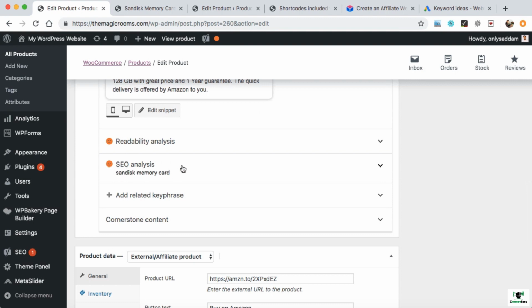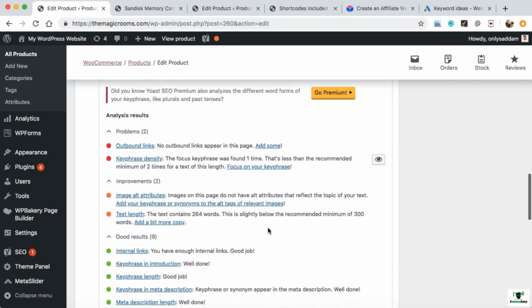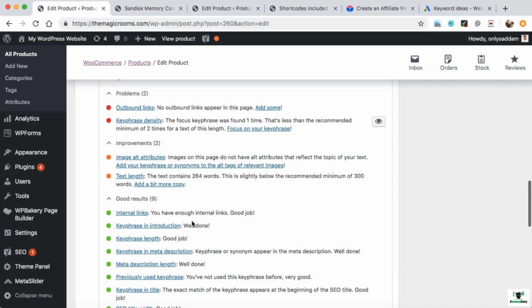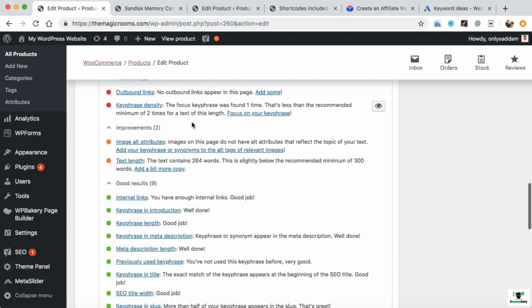Go to this SEO analysis, and here it will be giving you all the points. Green point means everything is clear, you don't need to do anything with them. The red line means the SEO is very bad in terms of outbound links and key phrase density. So key phrase means the number of times a focus keyword appears in the entire product description.